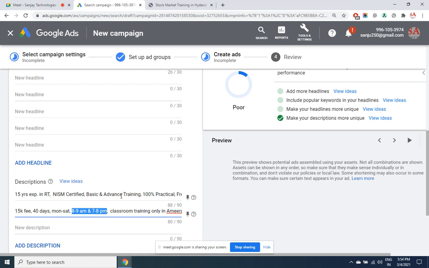Then there may be people looking for online training, but I only provide classroom. There may be 40% of the people who may not be ready to come till Amirpet, but they don't know that when they are clicking on it. Believe it or not, you are wasting 80% of the clicks when you choose this ad, and this is the same mistake I used to make. I don't say that you won't make a profit, you may.